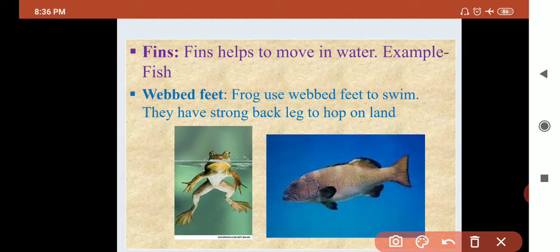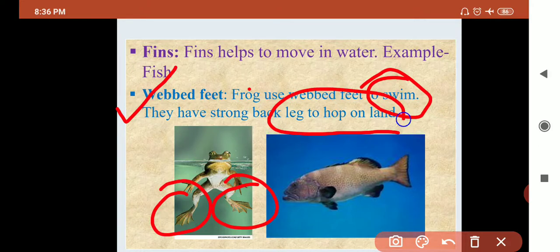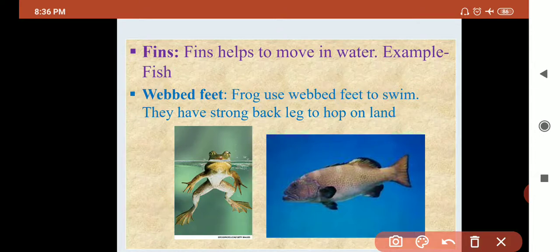Now next is web feet. See the structure, web-like feet. The animals that have web feet, for example frog, duck, have web feet. What is the use of web feet? Web feet are used to swim in water, and they are also used to jump from one place to another, that is movement. So is it clear with that about the web feet?